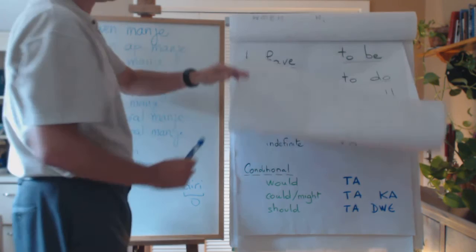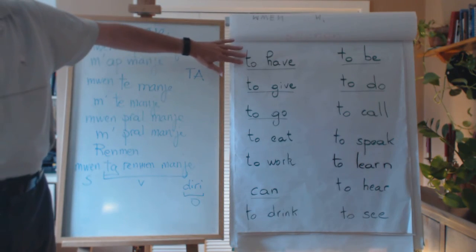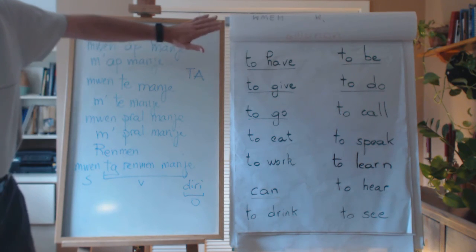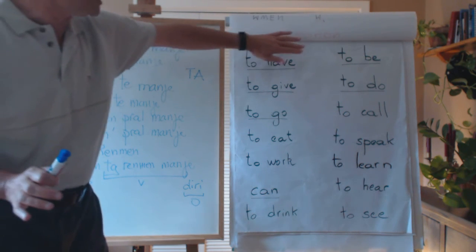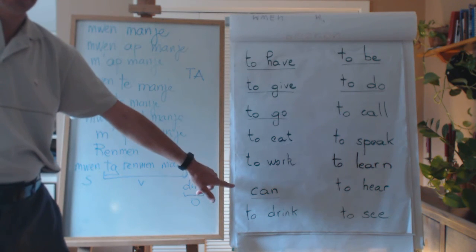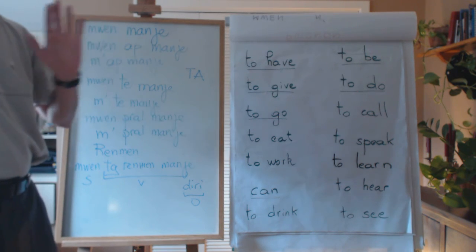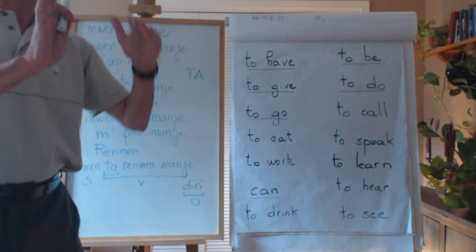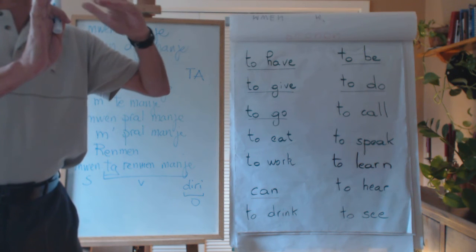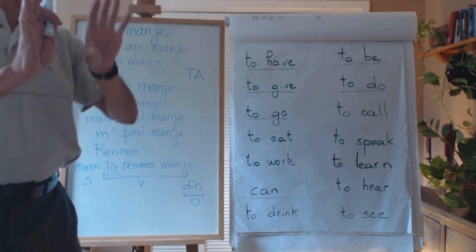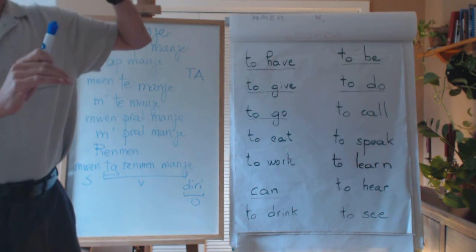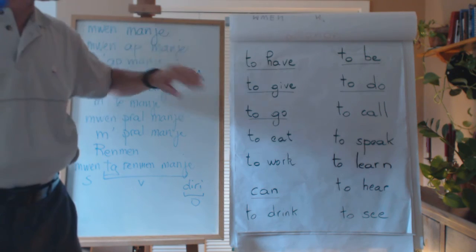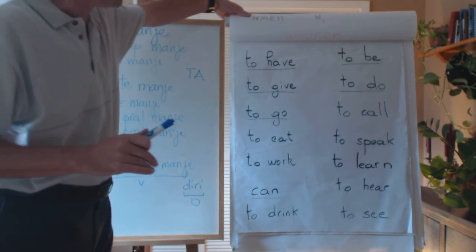But here, let's look at where we are at this moment. Remember, we are going to focus on the key verbs, and that will be the object of the next lesson. The key verbs are to have, to be, to give, to do, to go, and can. We use them all the time. What we saw today is the pronouns: subject pronouns, first person, second person, third person, singular, plural. They are exactly the same when you use them as subject or object. Easy.